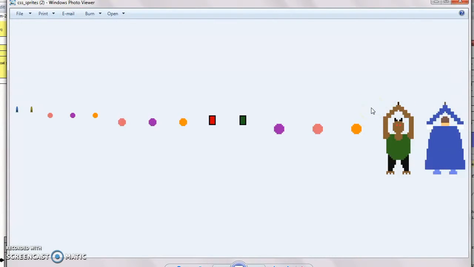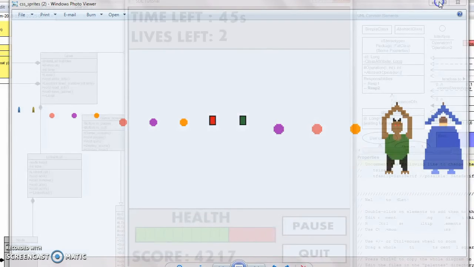We decided to add enemies that will walk upside down on the roof, and the enemy will shoot bullets. So this is the enemy bullet and this is the player's bullet. Other than that, these are the bubbles that the player will have to shoot and destroy. And that's it.